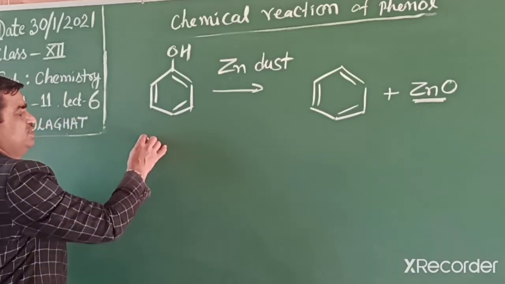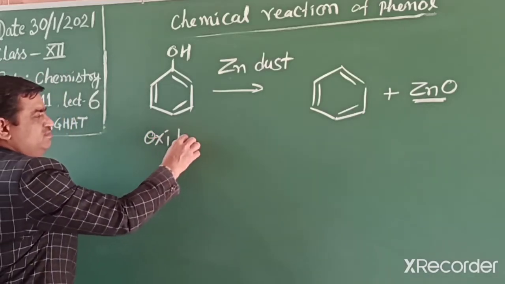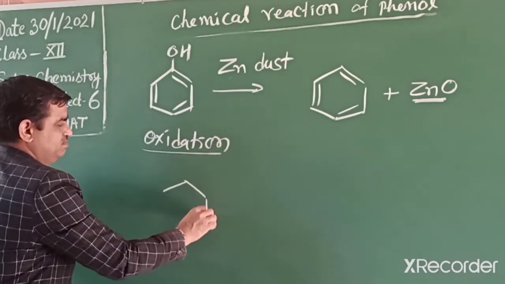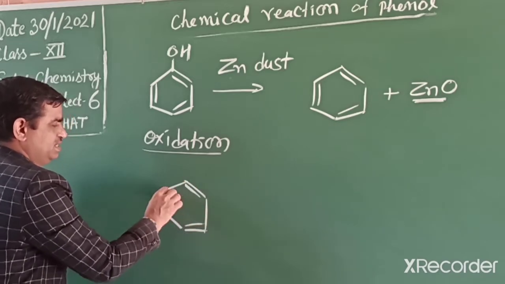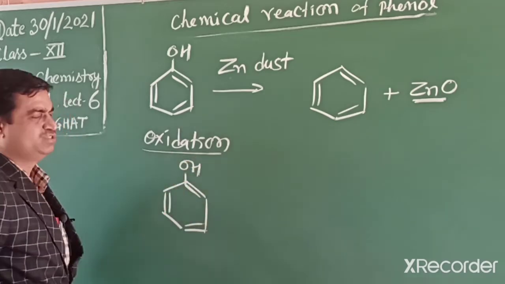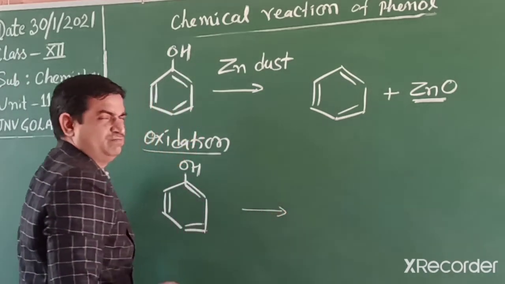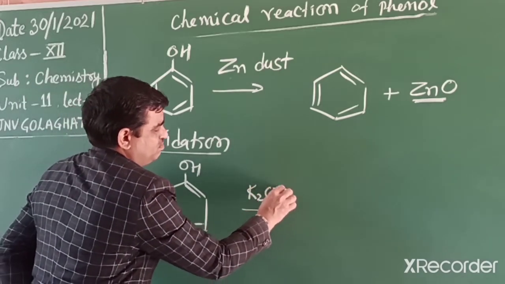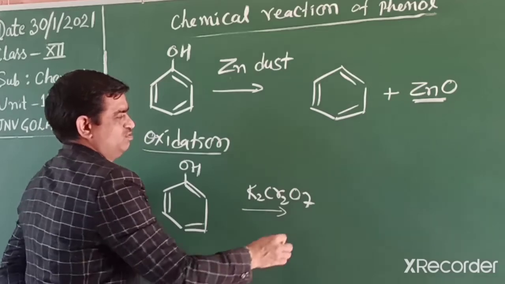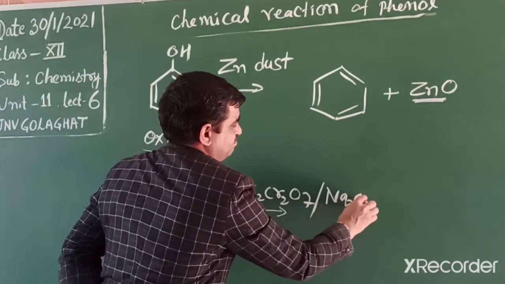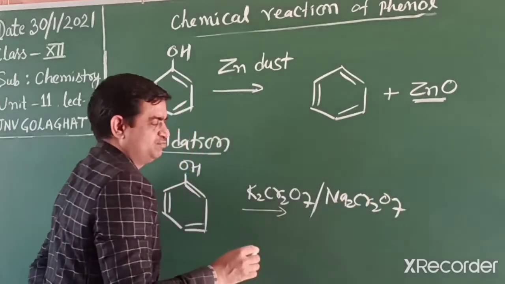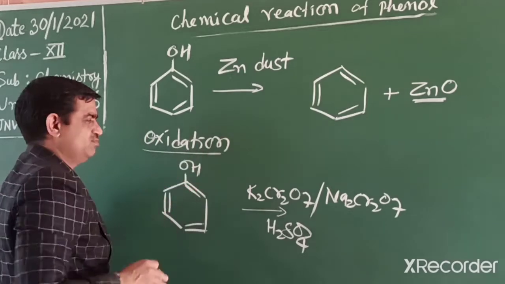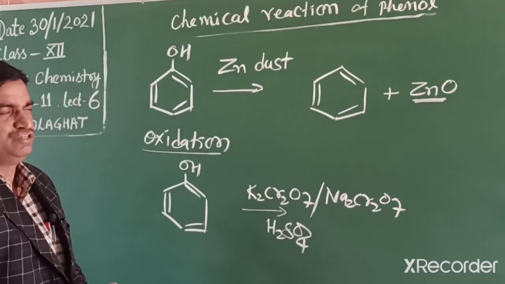Another reaction, oxidation of phenol. When phenol reacts with a strong oxidizing agent, strong oxidizing agent means potassium dichromate or sodium dichromate in presence of sulfuric acid, this alcohol is oxidized and we get a ketone.